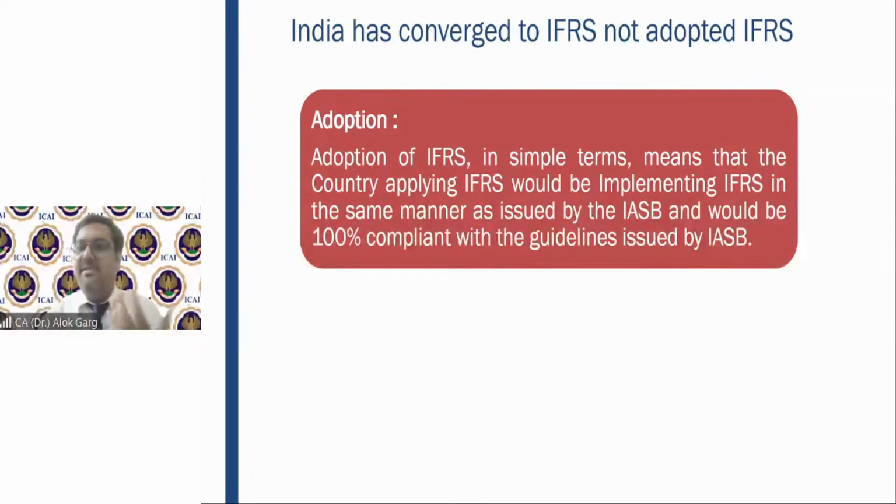It means Europe has adopted IFRS. This is the meaning of adoption.